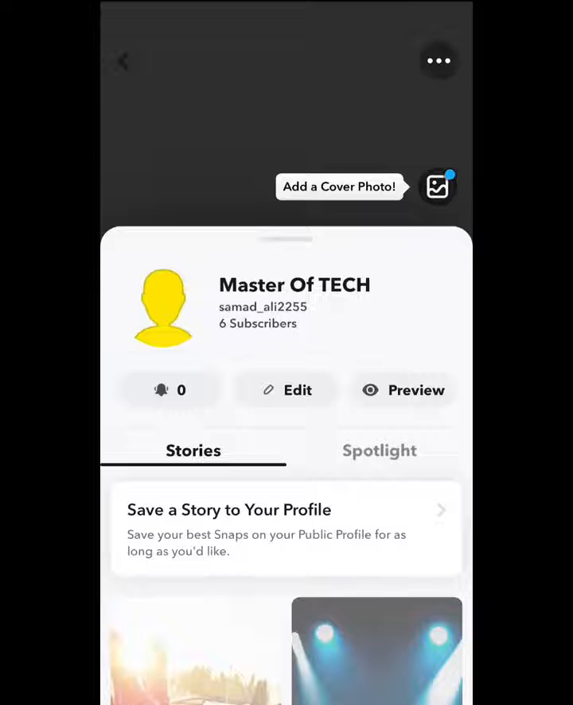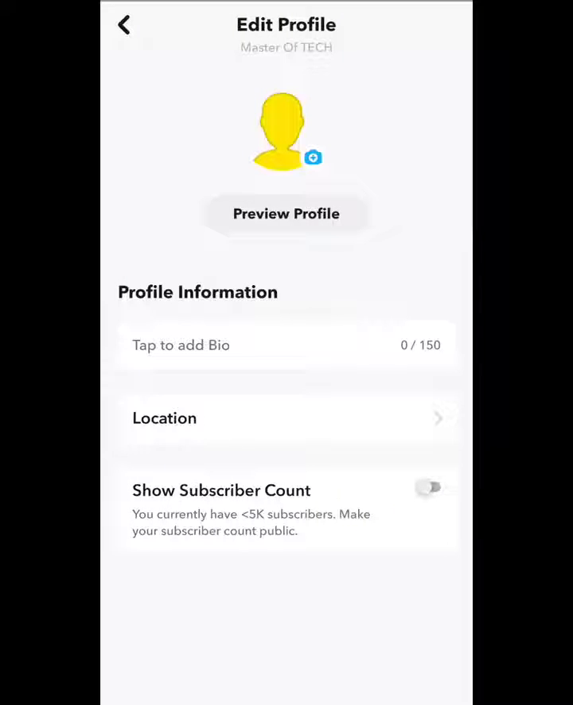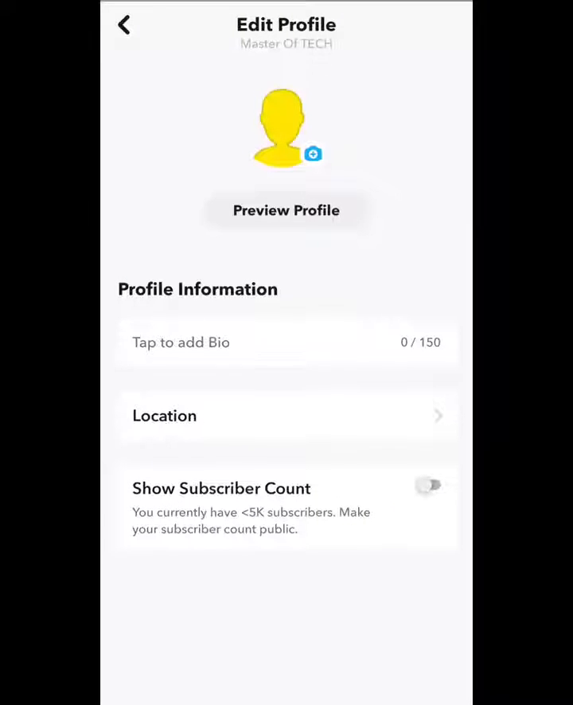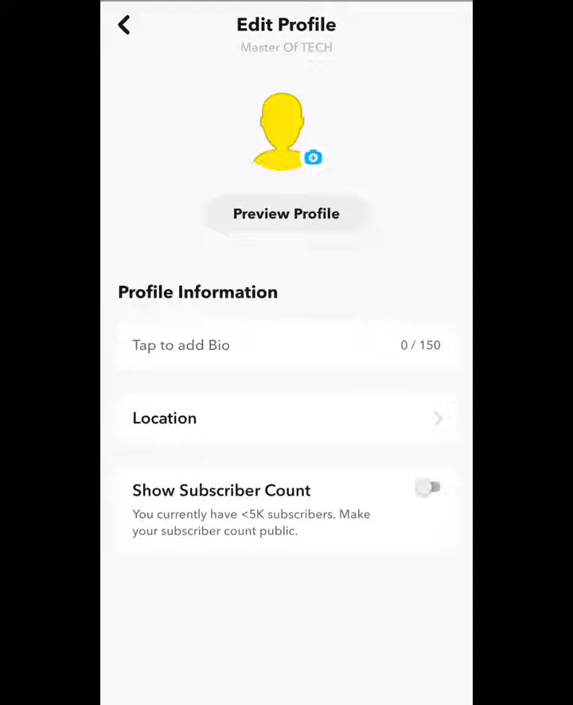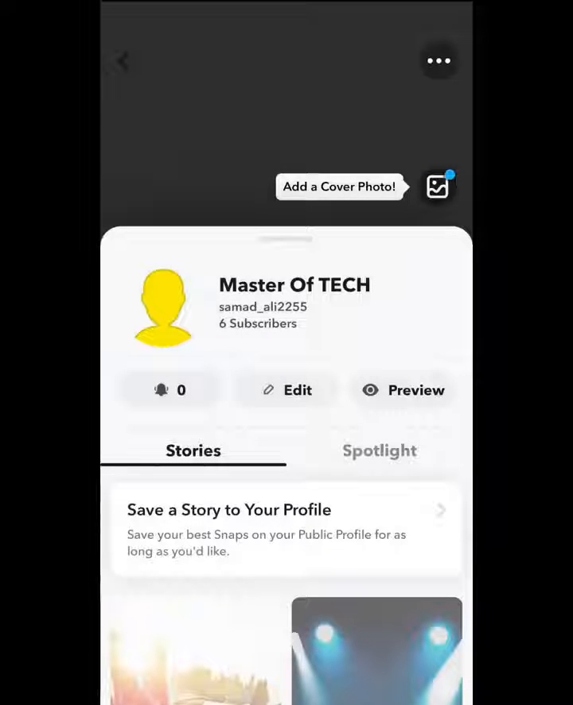So guys, you can edit it again. You can change your profile picture, type your bio and the location. If you want to edit your profile, you can edit.